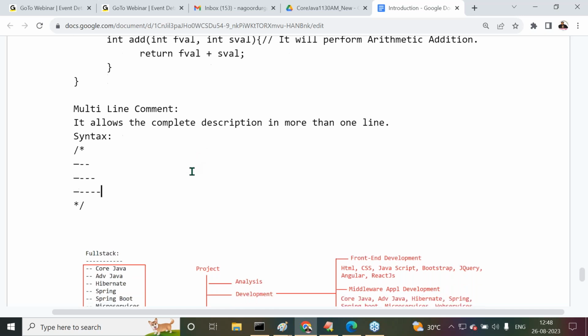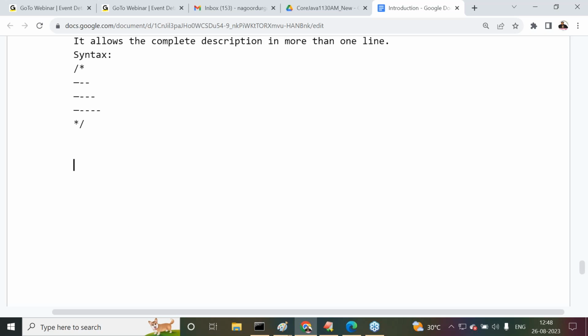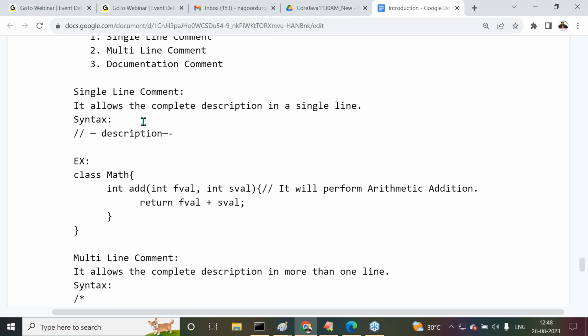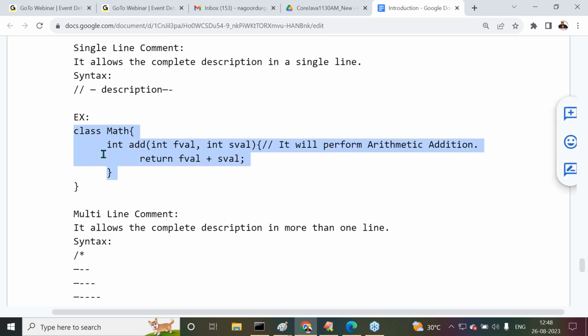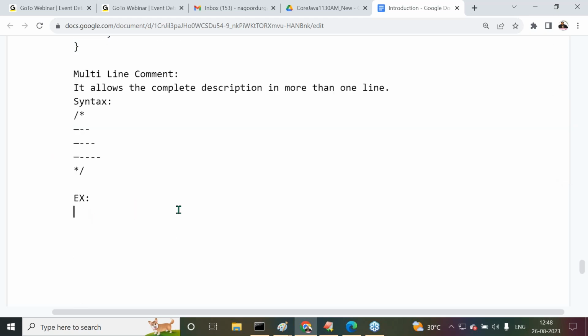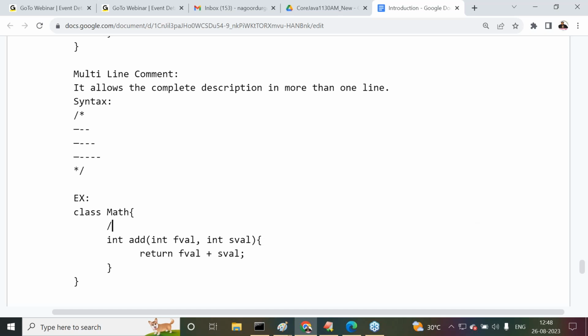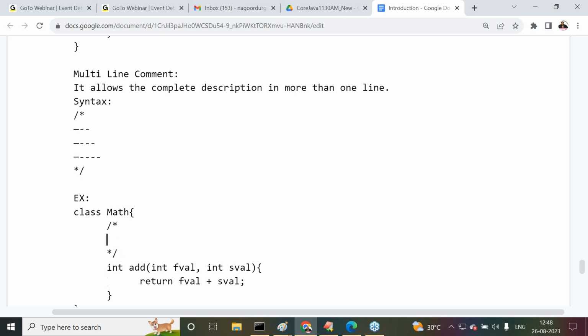But where are we going to use this multi-line comment? Observe carefully. For example, I'm going to use the same code, the Math class, where add is a method. Here I don't want to provide a single line comment. Now I'm going to provide some data.